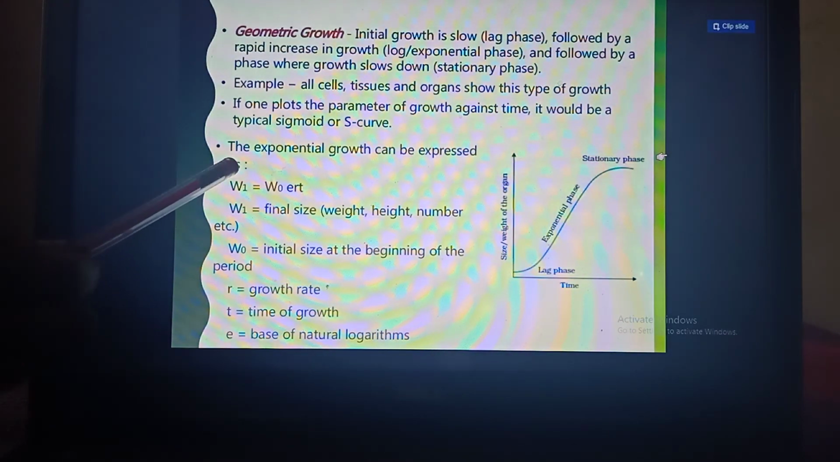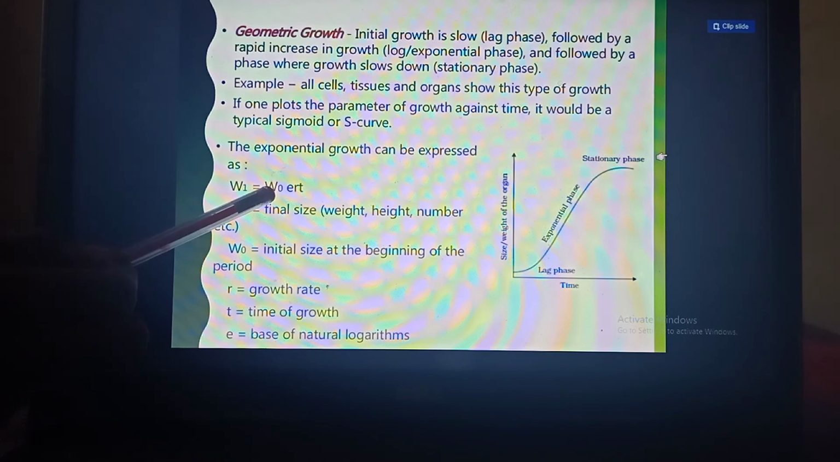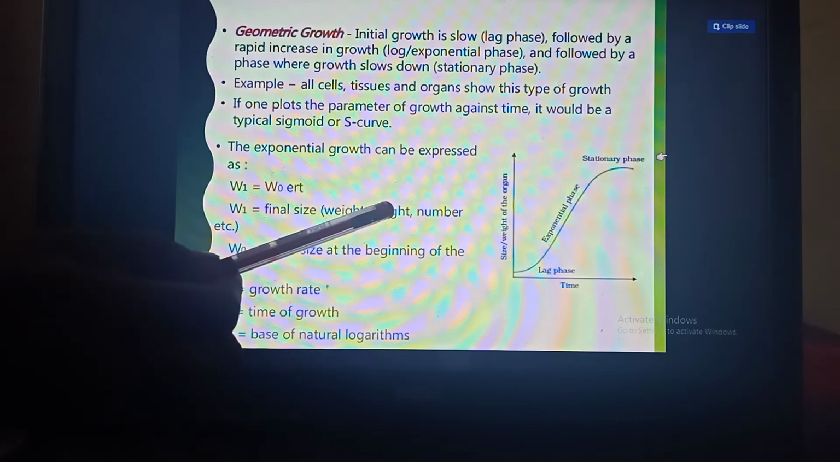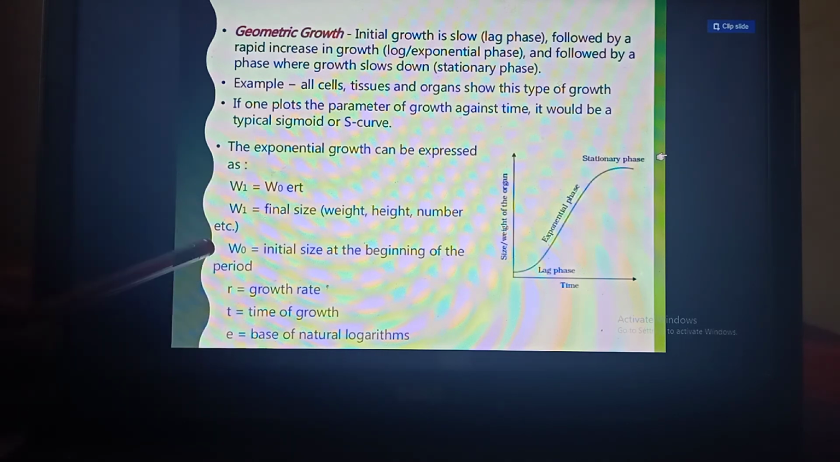Mathematically it is calculated by the formula W1 = W0 e^rt. Here W1 is the final size. It may be weight, height or number of cells, etc. W0 indicates the initial size at the beginning of the period. r is the growth rate, t is the time, and e is the base of the natural logarithm.